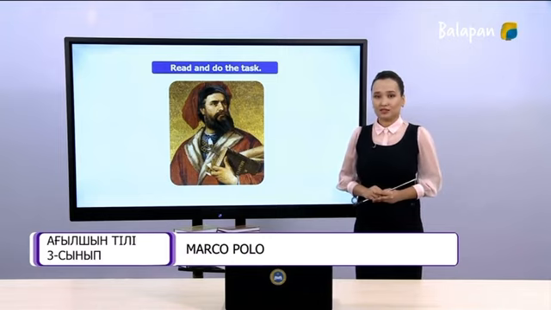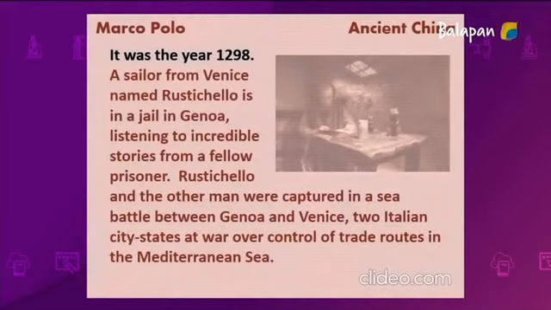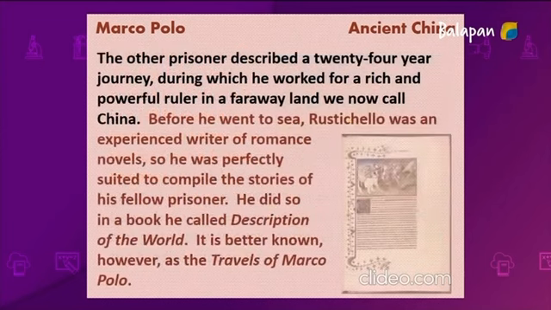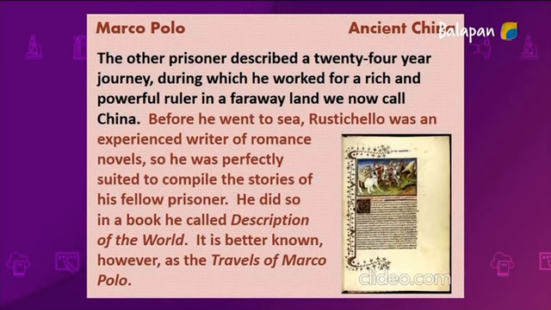Now, boys and girls, listen and read the text. Be very attentive because we will have a task for this. It was the year 1298. A sailor from Venice named Rustichello is in a jail in Genoa, listening to incredible stories from a fellow prisoner. Rustichello and the other men were captured in a sea battle between Genoa and Venice, two Italian city-states at war over control of trade routes in the Mediterranean Sea. The other prisoner described a 24-year journey during which he worked for a rich and powerful ruler in a faraway land we now call China.